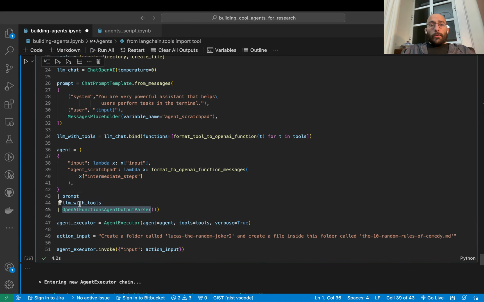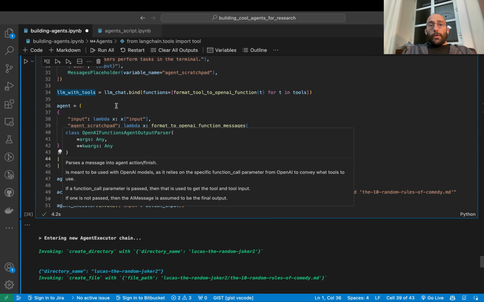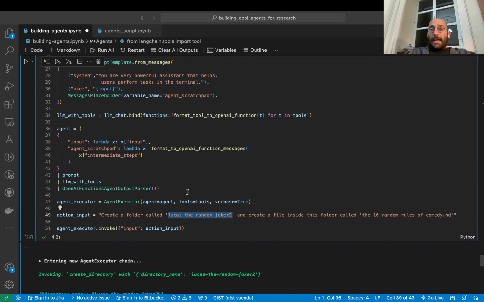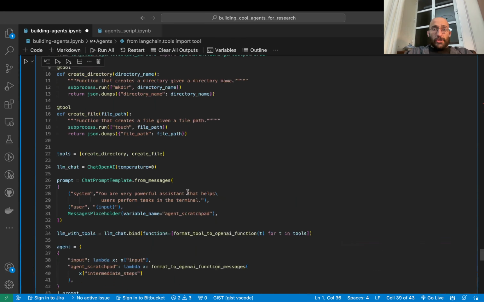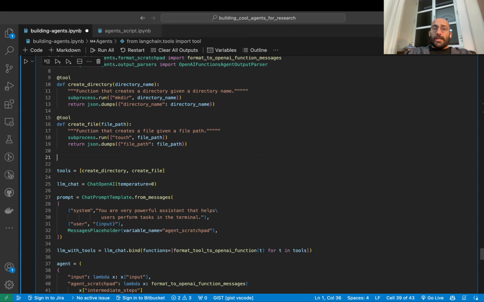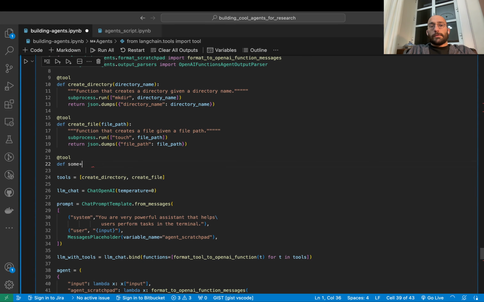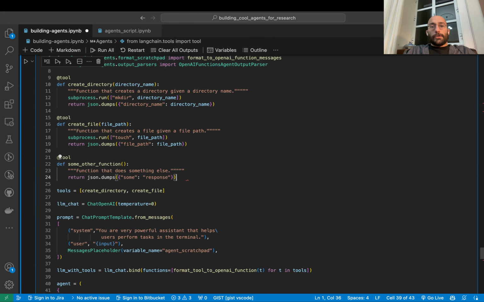And we organize it in a way where we bind the model with the tools. And then when we ask the agent to perform one or more actions, the agent properly calls the functions just like we want it. And if we want to add more functions and functionality here, we don't have to be writing any JSON schemas or anything like that. That's taken care of for us by LangChain. We can just come here, say tool, and say something like some other function, and we could just add it to the list of tools and we can use it. So I like LangChain a lot. There are many other frameworks that we could have used. Maybe we'll explore some of those in the future.